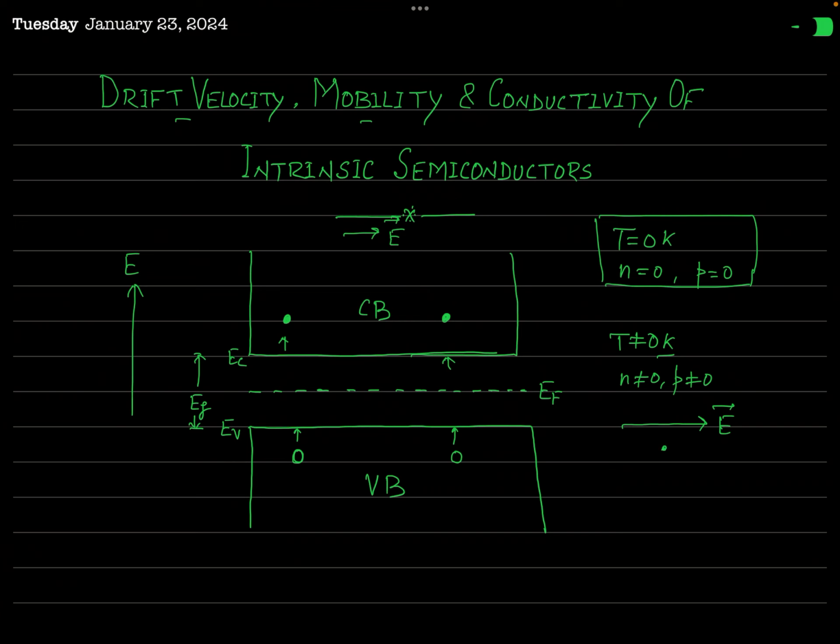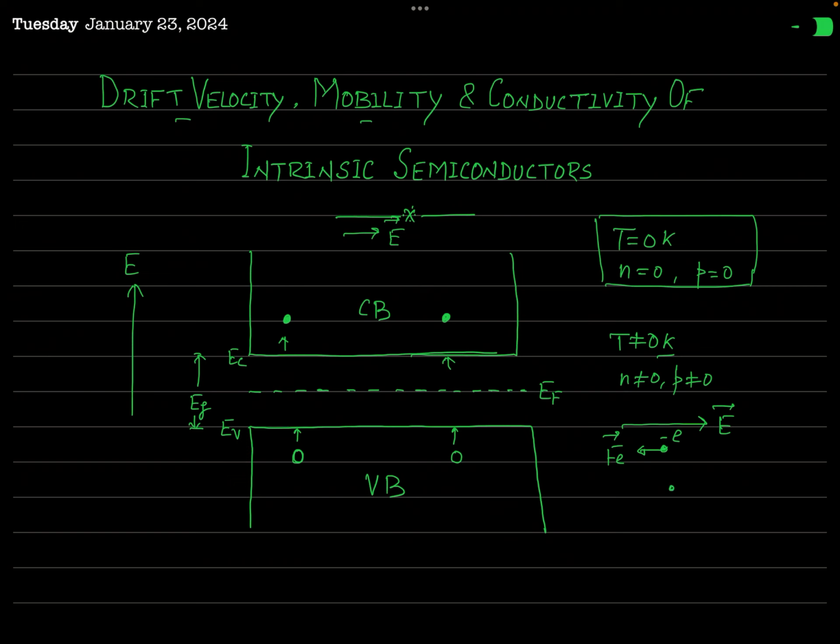The electron, which has negative charge, will experience an electric force due to this electric field in the opposite direction of the field due to its negative charge. So the electron experiences an electric force Fe in just the opposite direction of the electric field.